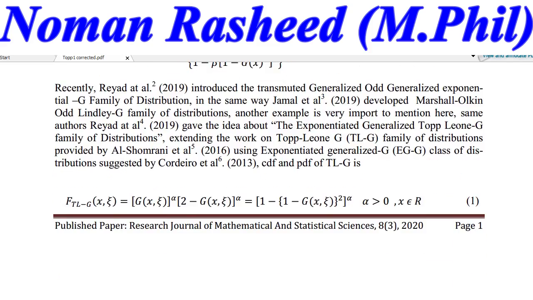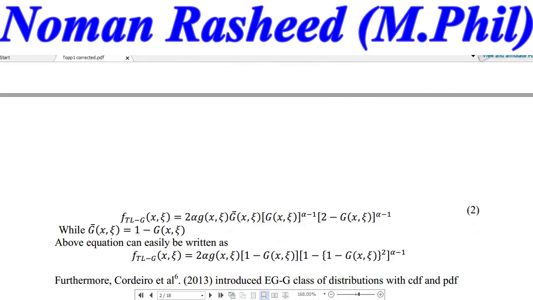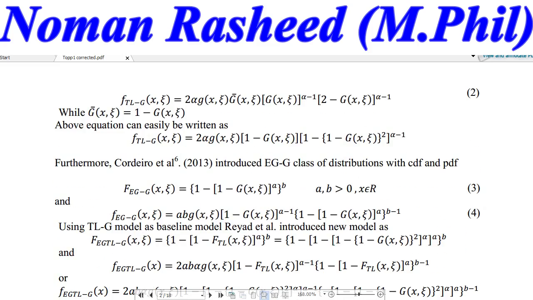So you can understand the idea of Riyad et al.: exponentiated generalized Topp-Leone, but in this research we provided Topp-Leone exponentiated generalized. Both distributions are the same, but with a little bit different shape parameters. So the PDF of the distribution provided by Al-Shumrani, provided by Riyad et al., the exponentiated G class of distributions by Cordeiro et al., and the Topp-Leone exponentiated distribution provided by Al-Shumrani et al.